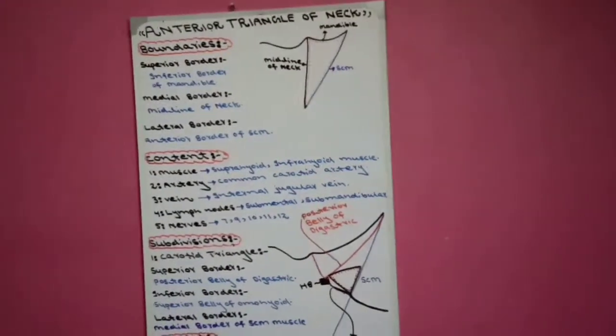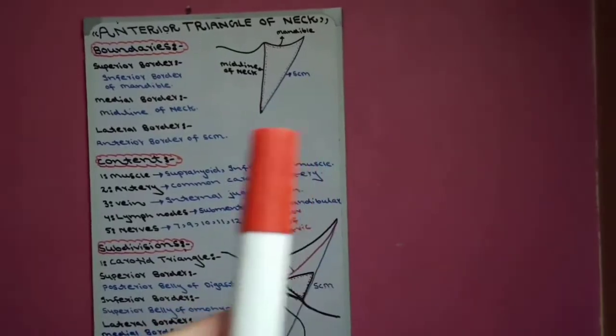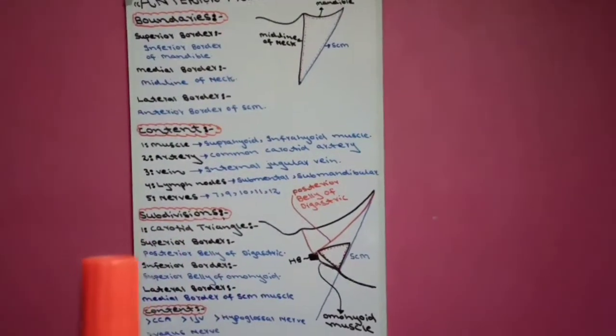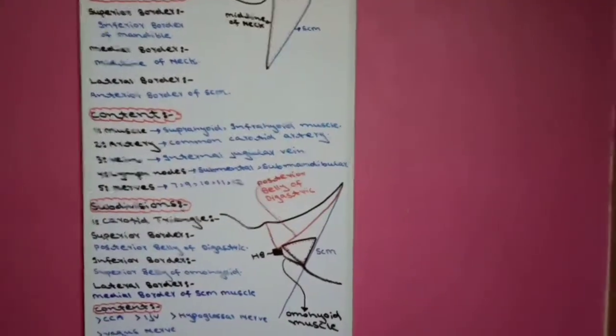Like first we draw the diagram on paper, then we write the boundaries of triangle, then we write the content of triangle.